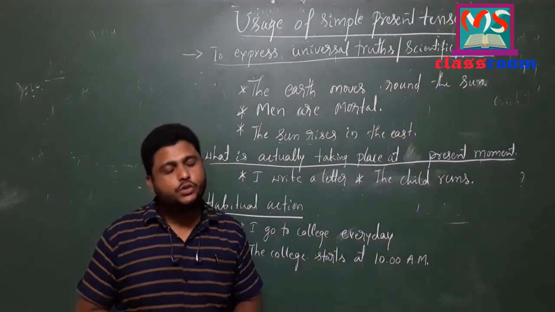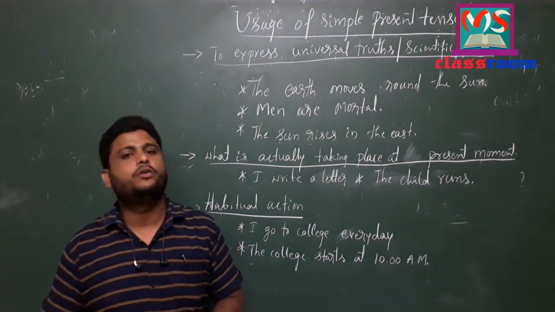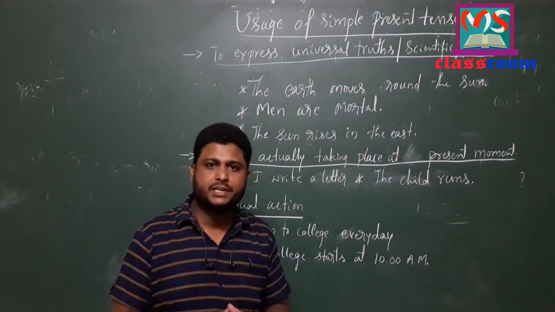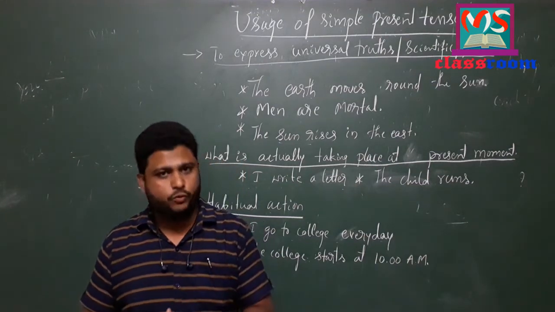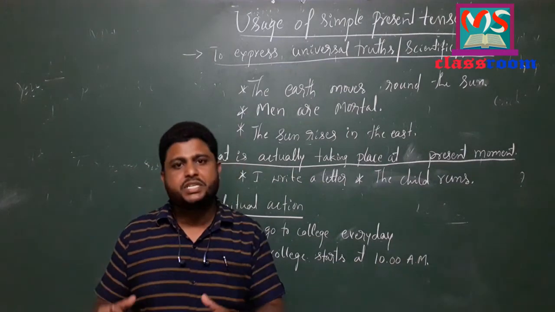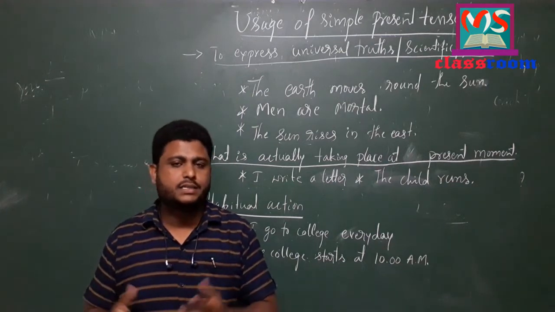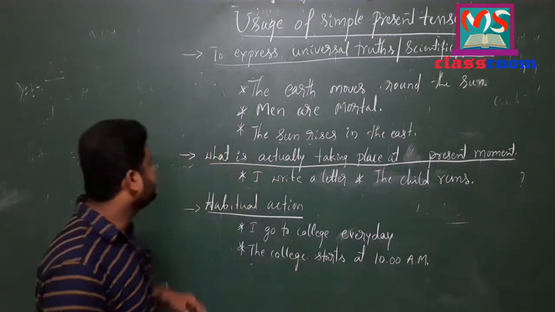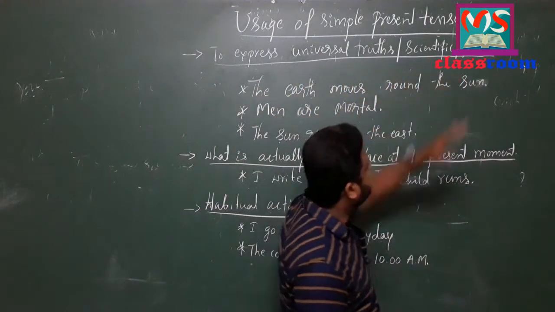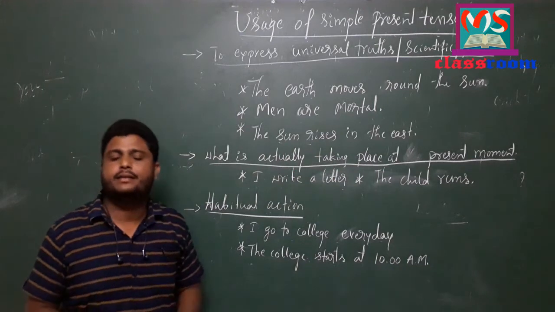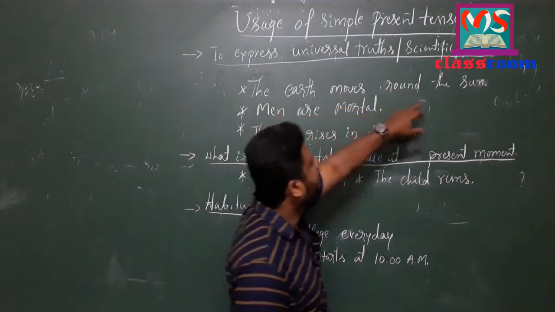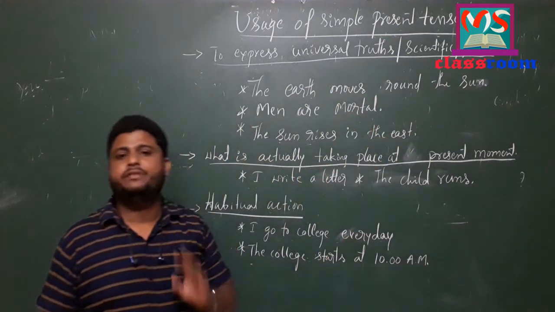Now let us move to the usage of simple present tense. As I have already told you, simple present tense is used to describe an action which is taking place at the present moment. For example, here I am teaching English grammar. She sings, he walks, etc. Simple present tense is also used to express universal truths, scientific facts, and universal features of men, animals, and things. For example, the earth moves around the sun. It is a scientific fact.